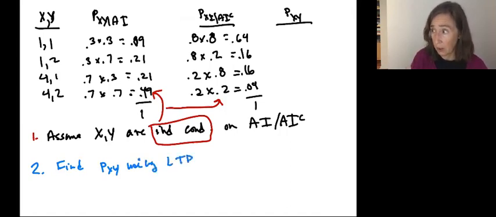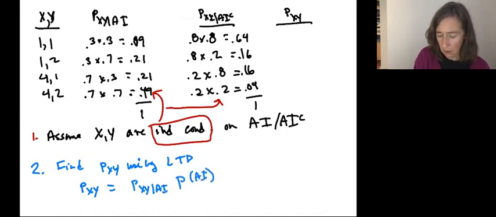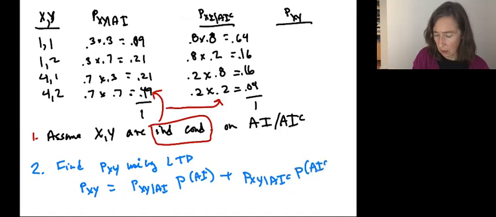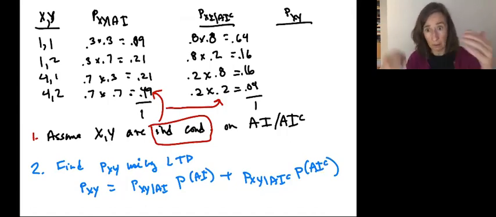Using the idea that the probability that XY equals whatever it is, is the probability of XY conditional on AI times the probability of AI, plus the probability of XY conditional on not AI times that probability. So that's what we need to do here in our last column. Remember the probability that we're in that anti-incumbent world was 0.5.